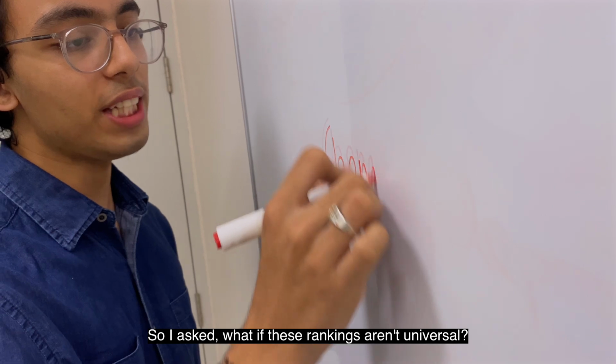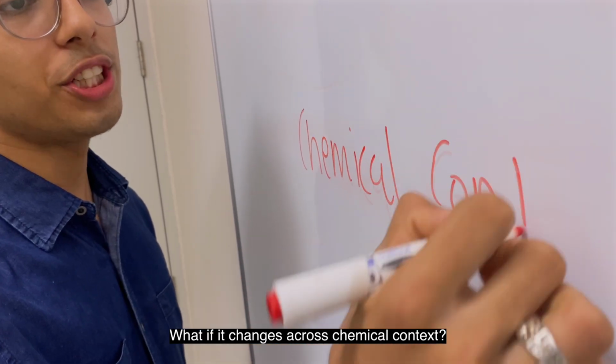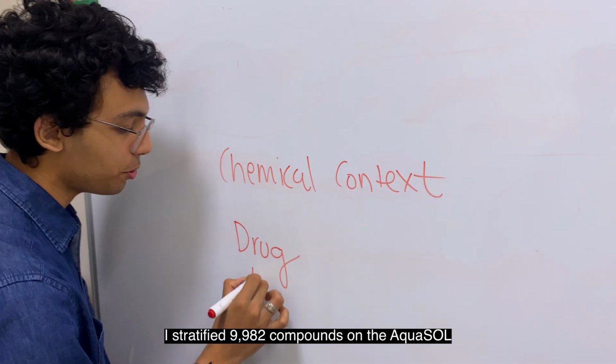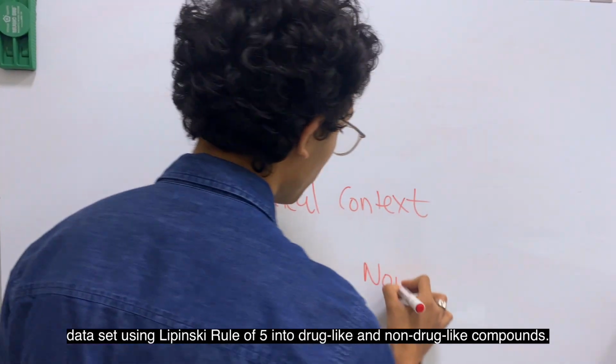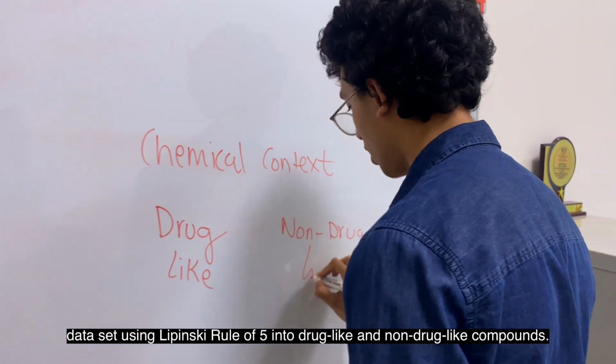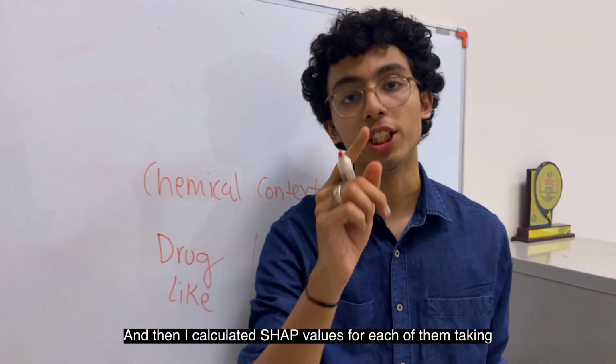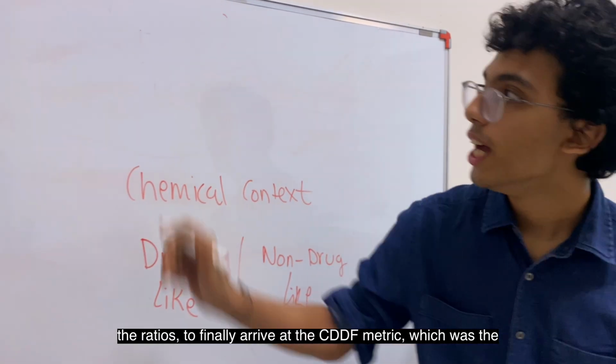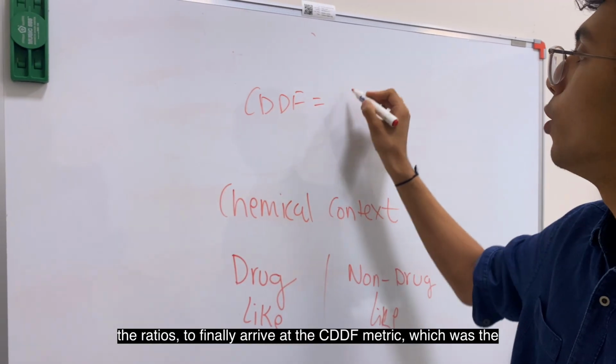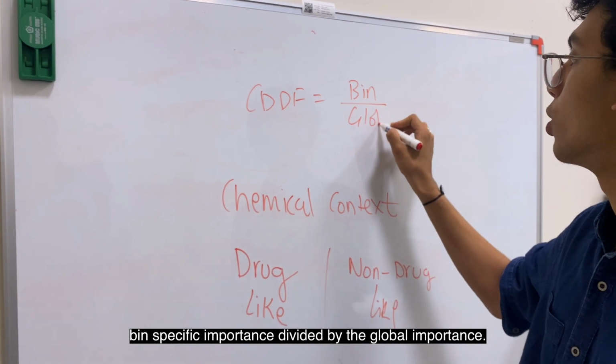So I asked, what if these rankings aren't universal? What if it changes across chemical contexts? I stratified 9,982 compounds in the Aqueous dataset, using Lipinski's rule of 5 into drug-like and non-drug-like compounds. And then I calculated trap values for each of them, taking the ratios, to finally arrive at the CPTS metric, which was the bin-specific importance divided by the global importance.